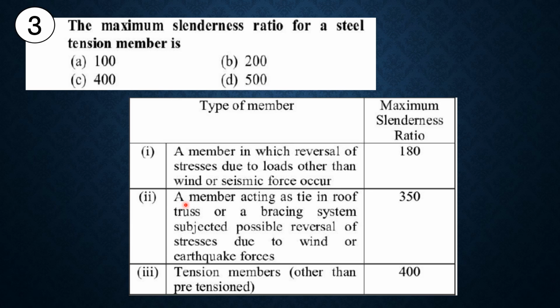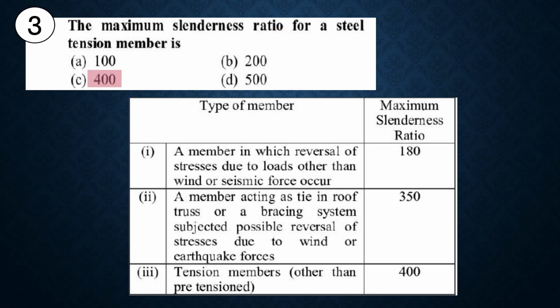Second condition, a member acting as a tie in a roof truss or a bracing system subjected to possible reversal of stresses due to wind or earthquake forces, the maximum slenderness ratio is 350. Third condition, tension members other than pretensioned, the maximum slenderness ratio is 400. Here they ask for a steel tension member, and the maximum slenderness ratio is 400.